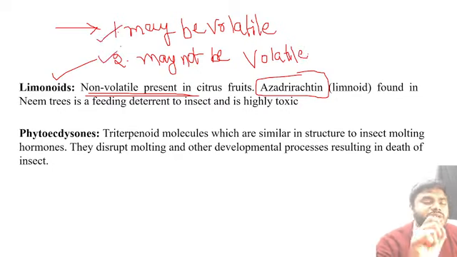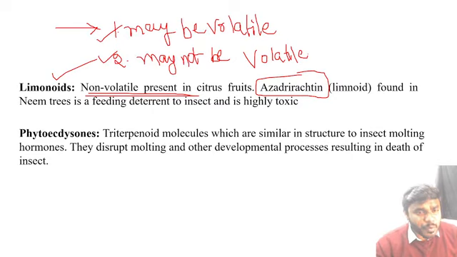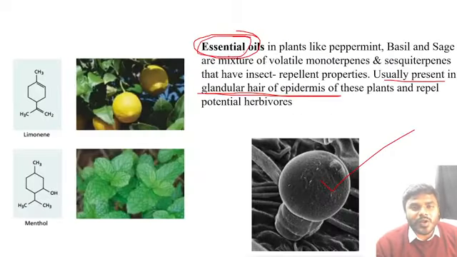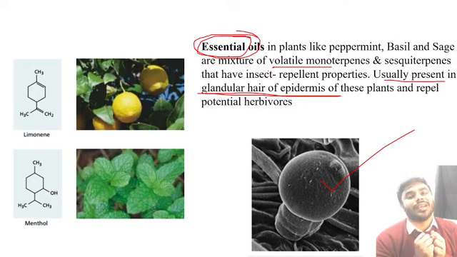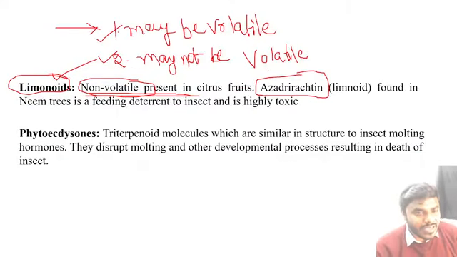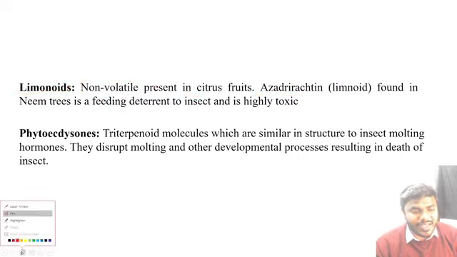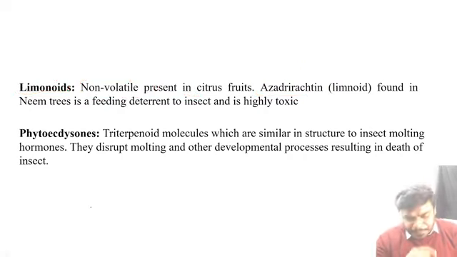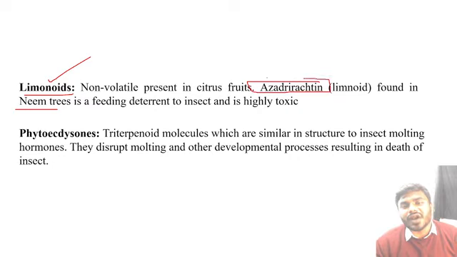Both the statements are absolutely true statements. Let me prove it here itself. Here I have told you that limonoids are non-volatile. Absolutely true point. Now you only try to understand. What about the essential oils? Essential oils are volatile. So what's the point you have to remember? Some of the secondary metabolites may be volatile, and friends, some of the secondary metabolites may not be volatile. Please kindly don't get confused when they ask this kind of tricky statements. And friends, the best example, please listen to me. The best example of the limonoid which is present in the neem tree is azadirachtin.